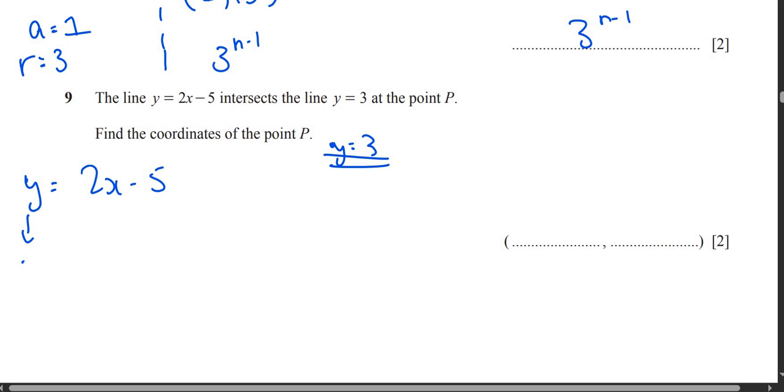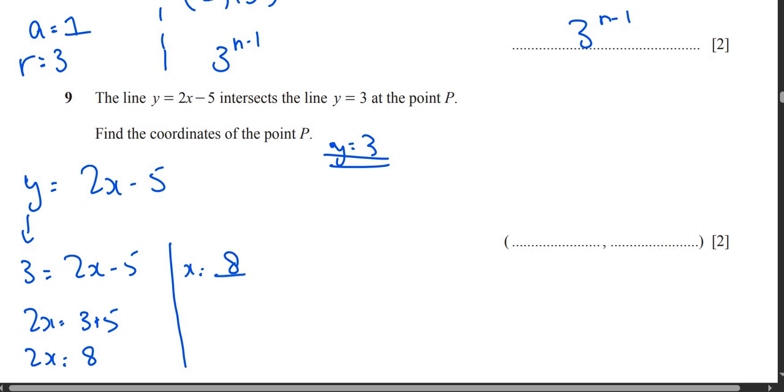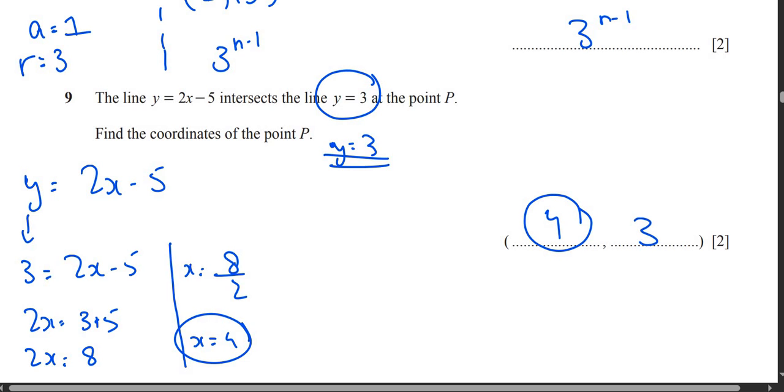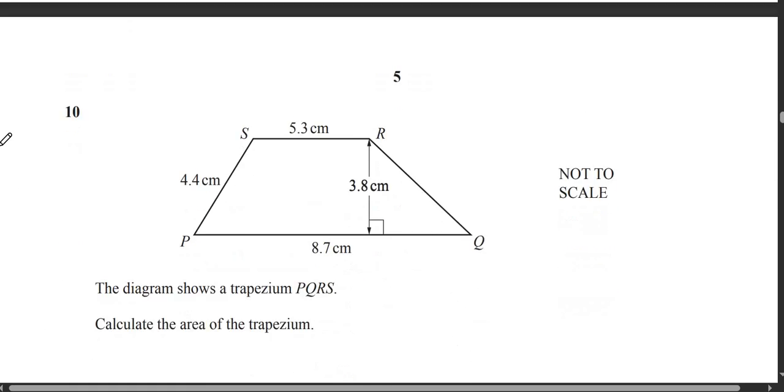So in place of y, write 3 equals 2x minus 5. 2x equals 3 plus 5. 2x equals 8. X equals 8 divided by 2. X equals 4. So we got the value of x, which is 4. We already know the value of y, which is 3. So free 2 marks. Honestly, in this paper, nothing difficult so far.